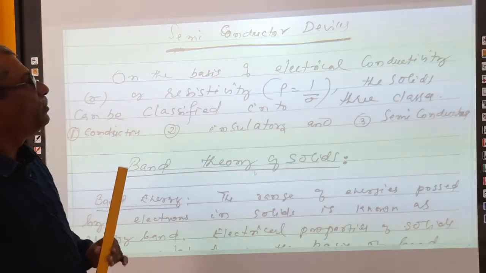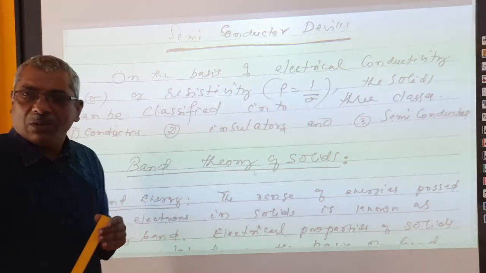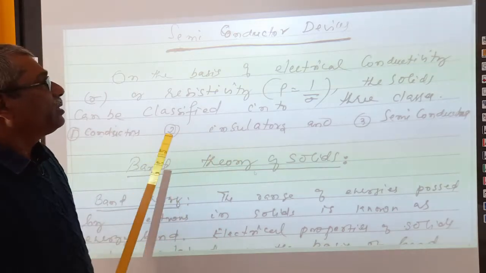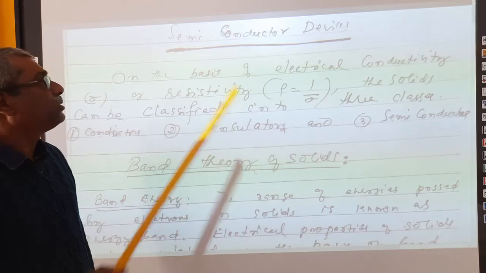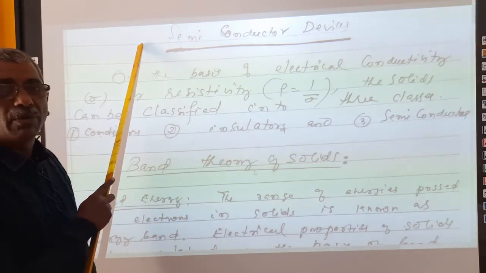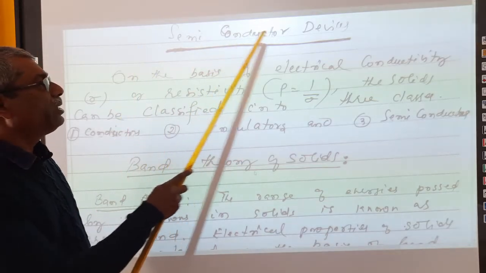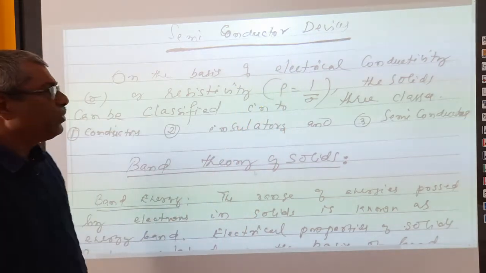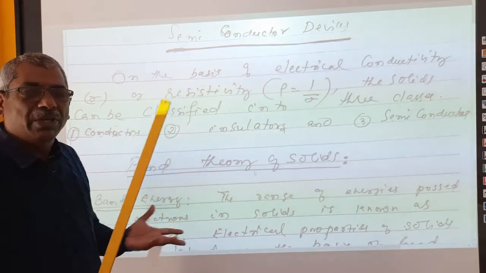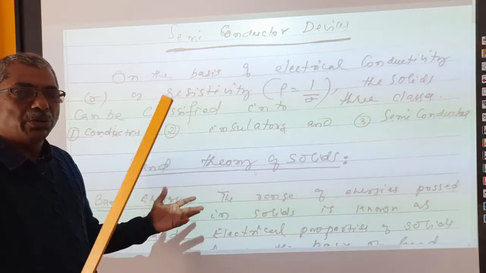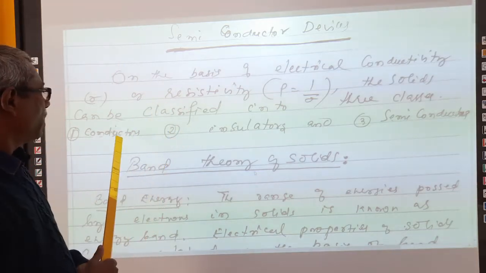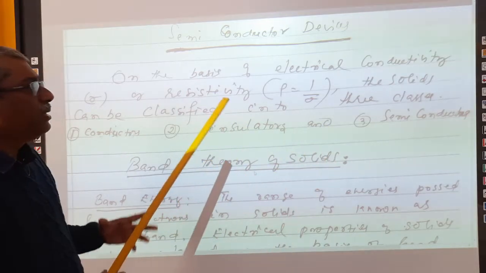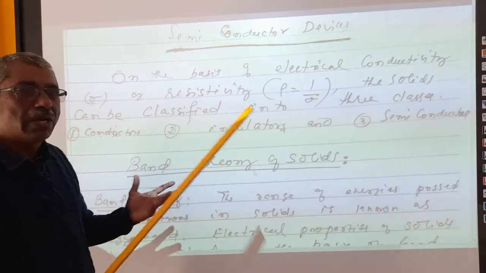Good morning, students. Today we are coming to the last topic of the series, our syllabus, that is solids and semiconductor devices. On the basis of electrical conductivity, all the materials that we come across are divided into three categories: conductors, insulators, and semiconductors, right? That means it is on the basis of electrical conductivity.